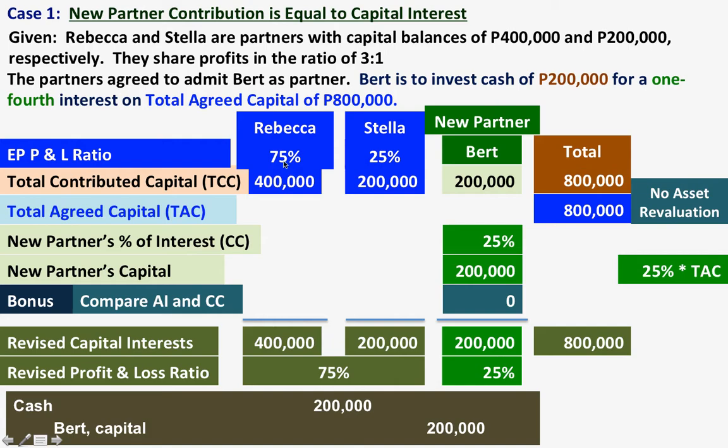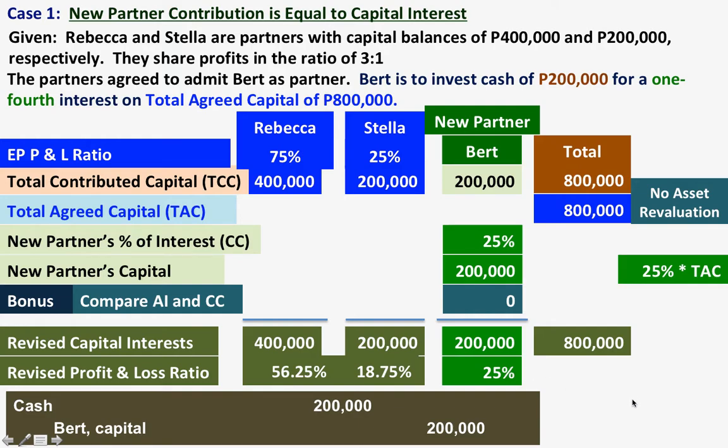So 75% of this 75% will go to Rebecca, and 25% of this 75% will go to Stella. So 75% times 75% is 56.25%. 25% times 75% is 18.75%. So this will be the revised profit and loss ratio.